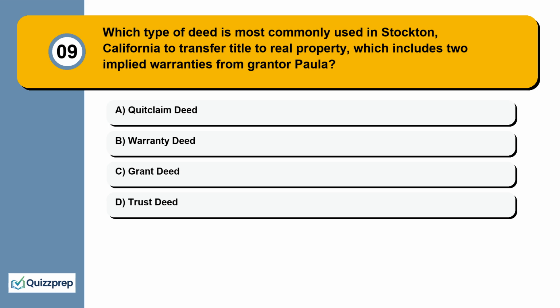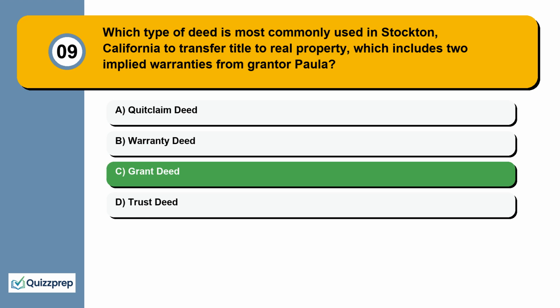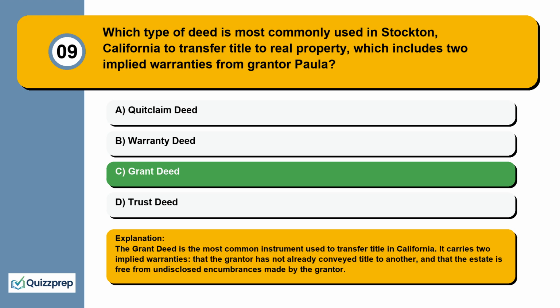grant deed, trust deed. The grant deed is the most common instrument used to transfer title in California. It carries two implied warranties: that the grantor has not already conveyed title to another, and that the estate is free from undisclosed encumbrances made by the grantor.